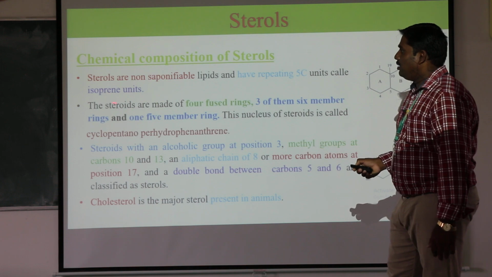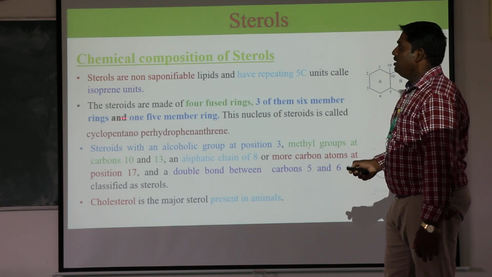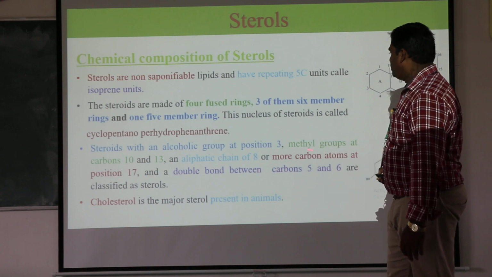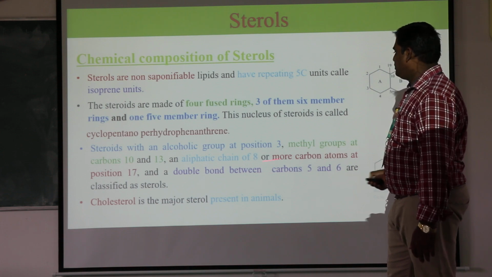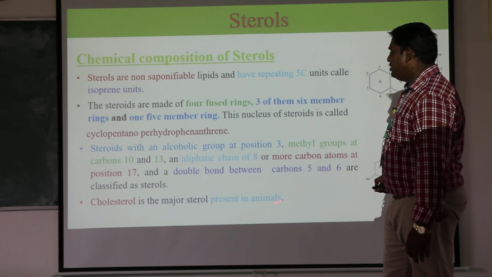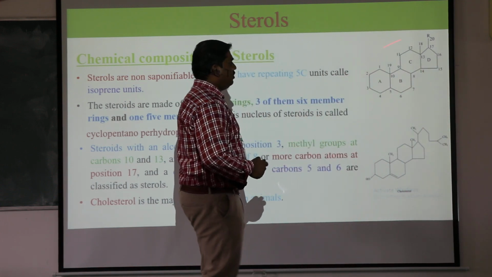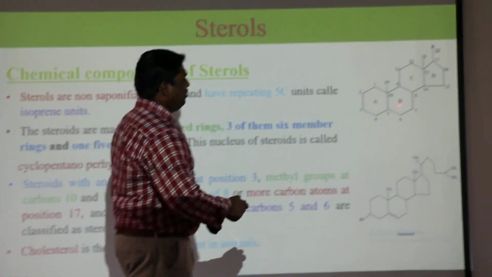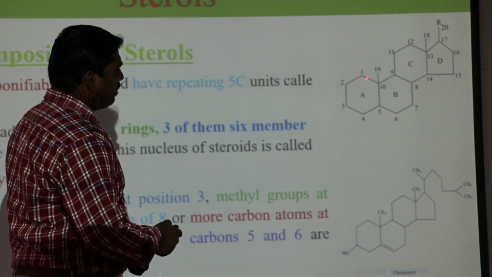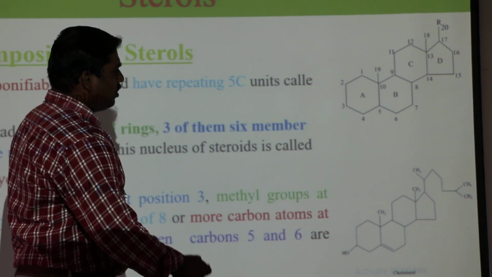The sterol is made up of a 4 fused ring structure. Three of them are 6-membered rings and 1 is a 5-membered ring. Another one is the aliphatic chain. The methyl groups are attached at carbons 10 and 13. Similarly, the double bond is present only between carbon 5 and 6. So these are all very important. All of you can easily find out the structure. This is the sterol: A, B, C are the 3 six-membered rings, and D is the 5-membered ring. The numbering goes 1, 2, 3, 4, 5, 6, 7, 8 like that. So this is the cholesterol structure.